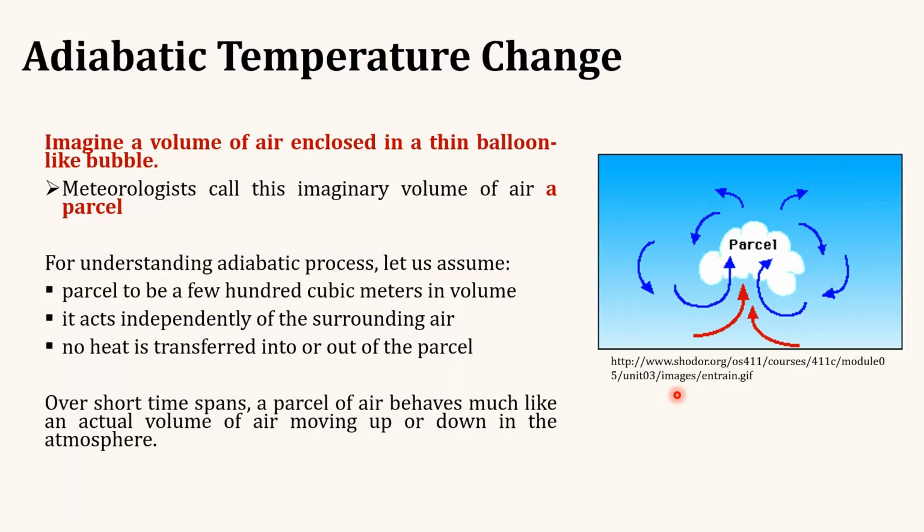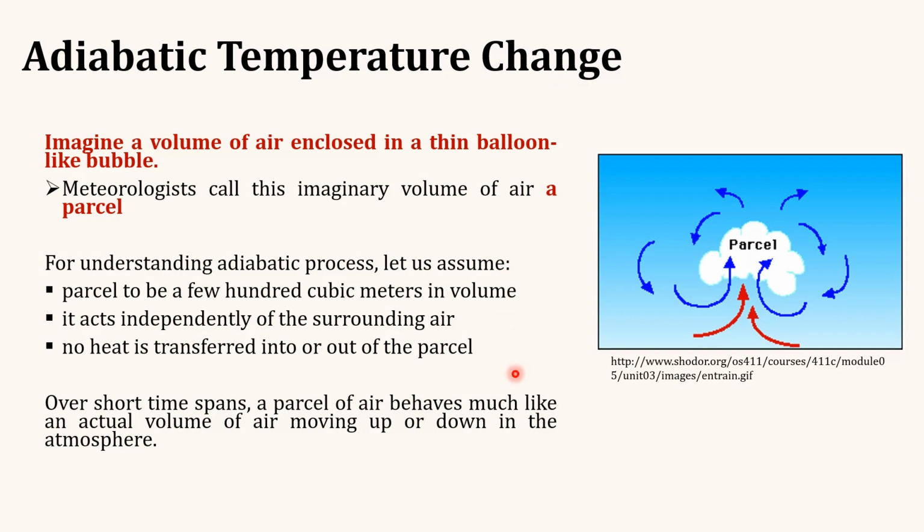Now, we will understand the adiabatic temperature change. Here, we imagine a volume of air enclosed in a thin balloon-like bubble. And in meteorology, meteorologists call this imaginary volume of air an air parcel. To understand the adiabatic process, let us assume that this parcel is a few hundred cubic meters in volume, it acts independently of the surrounding air, and no heat is transferred into or out of the parcel. So these are the assumptions on which we are going to understand the adiabatic temperature change.